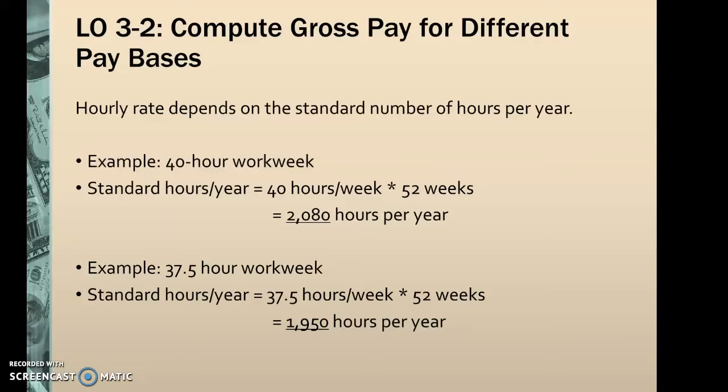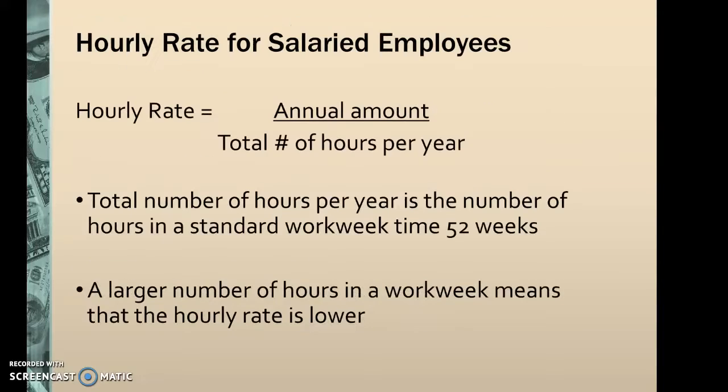Another example would be 37.5 hours per week. 37.5 hours multiplied by 52 weeks in a year, they would work 1,950 hours per year. This is covered on page 89 in your book. So depending on how many hours they are scheduled to work in the work week for the employer, you multiply it by 52 weeks in a year.